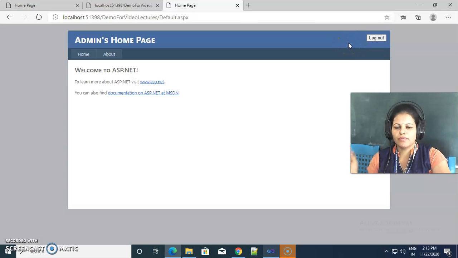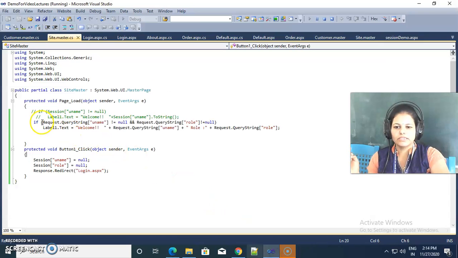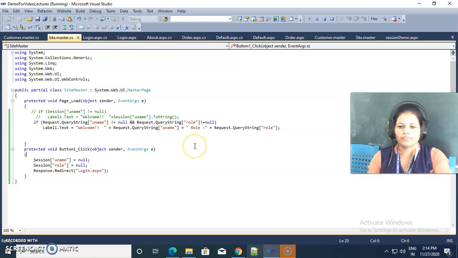For such functionality, use a session variable instead of a query string, because a query string we use only one time and only in that page. We can't access that query string in another page. We can access the query string only inside the requested page.